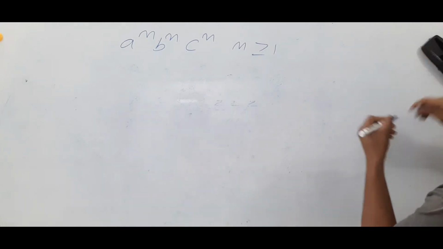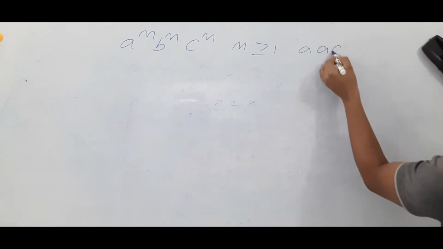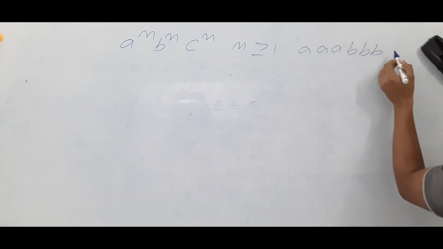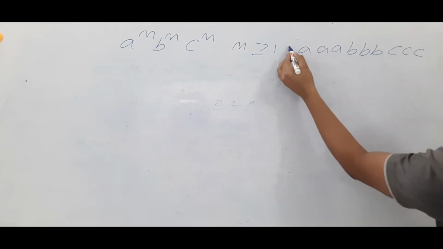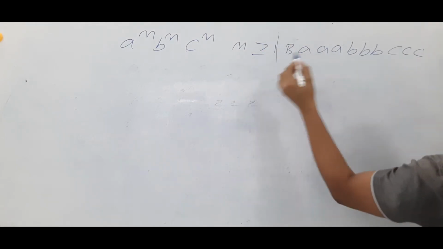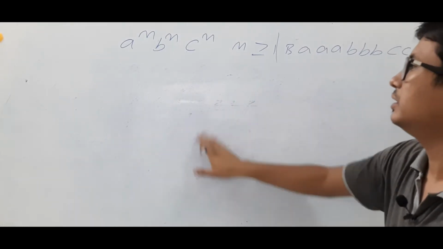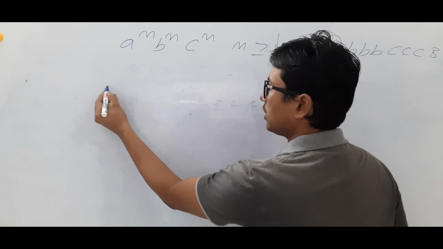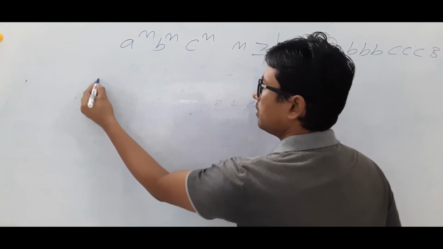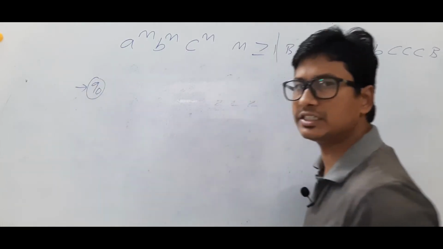Okay, let me take the string here, A, B, B, C. The same string I will take. Before that I have some blanks, and after that also I have a blank. Infinite number of blanks are allowed. So I am in the state Q0, which is an initial state.